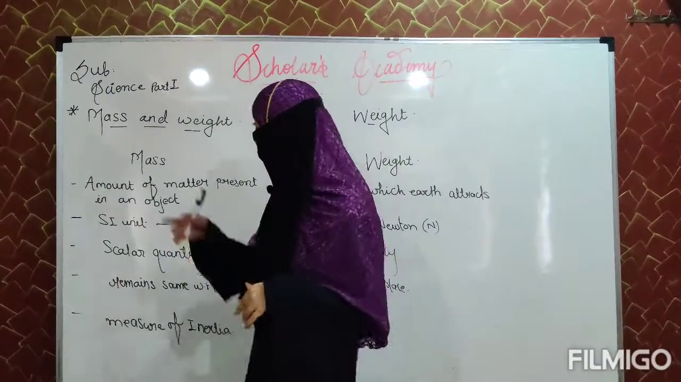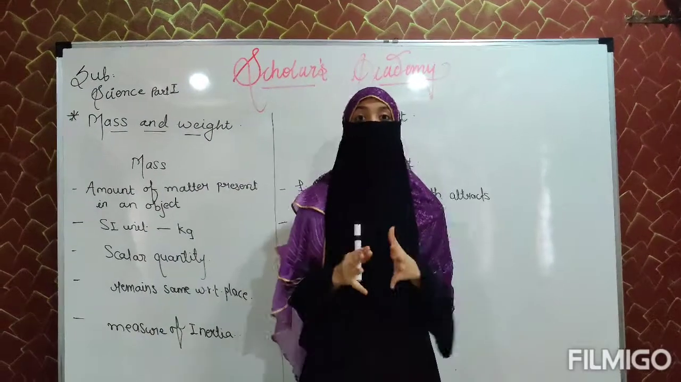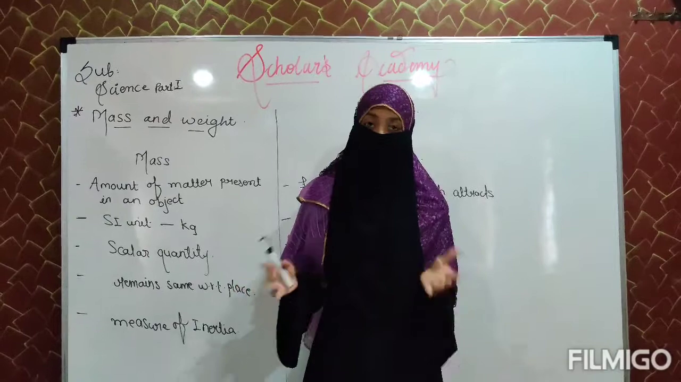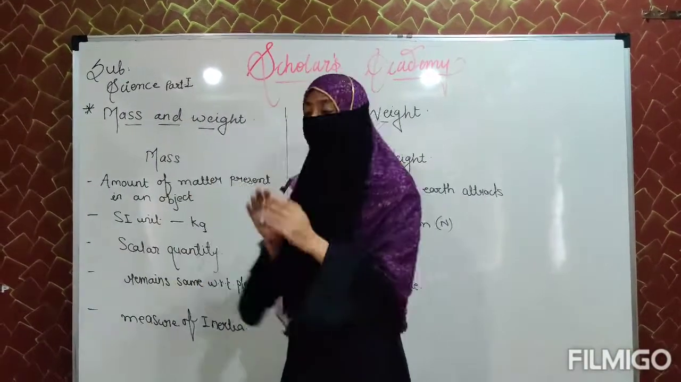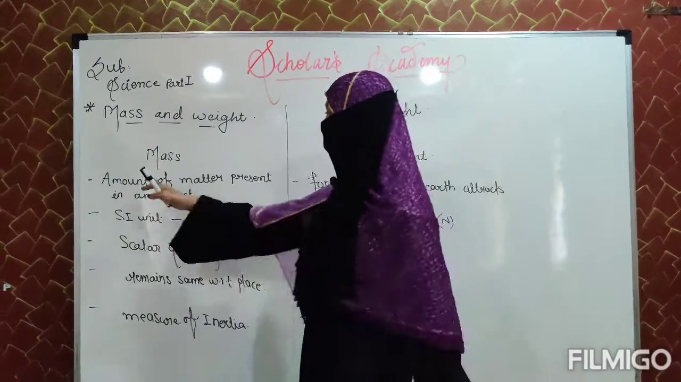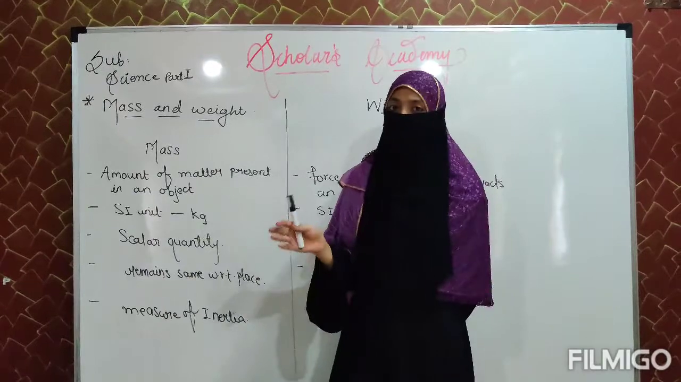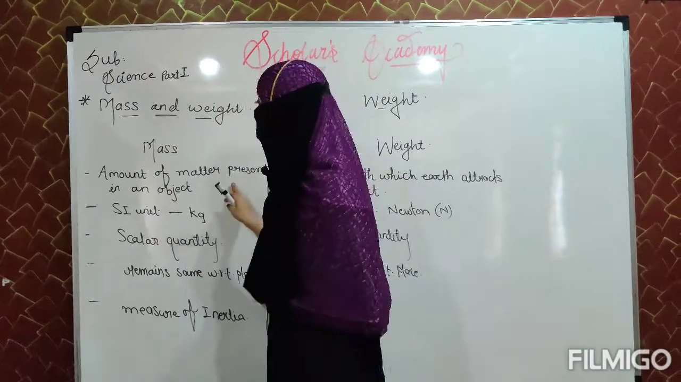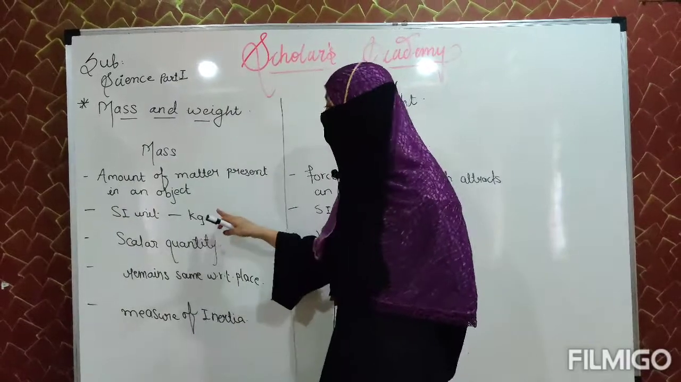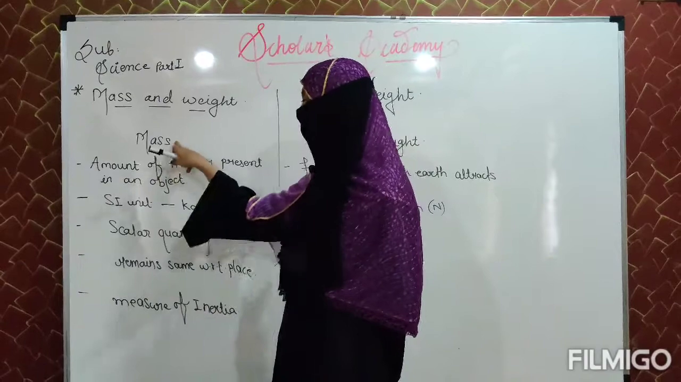Today's first point is mass and weight. Mass and weight both are two different phenomena. Let's see them in detail. First of all, let's see what is mass. Mass is nothing but the amount of matter present in an object. Its SI unit is kgs. It is measured in kilograms.